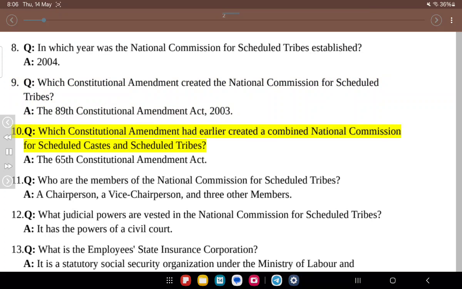10. Q. Which constitutional amendment had earlier created a combined National Commission for Scheduled Castes and Scheduled Tribes? A. The 65th Constitutional Amendment Act. 11. Q. Who are the members of the National Commission for Scheduled Tribes? A. A chairperson, a vice chairperson, and 3 other members. 12. Q. What judicial powers are vested in the National Commission for Scheduled Tribes? A. It has the powers of a civil court.